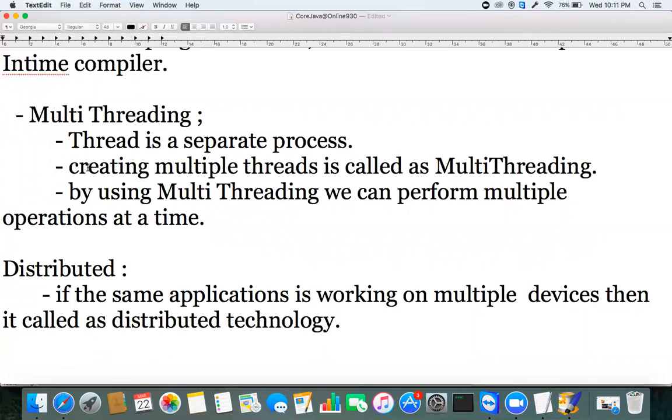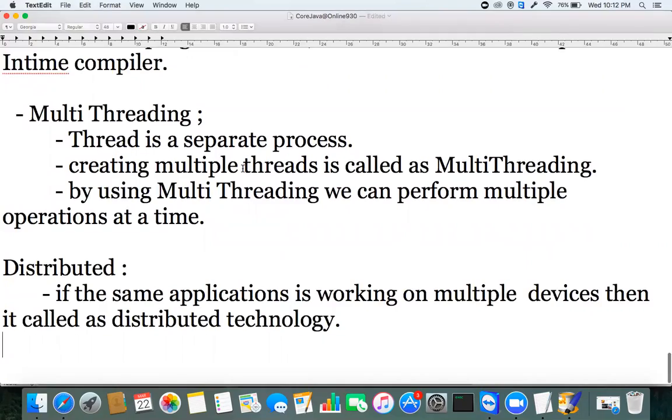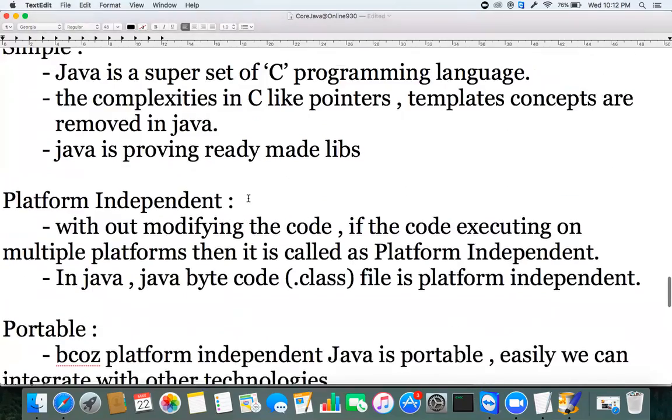a distributed technology. So if we take the Zoom application, we are running it parallelly on multiple systems. We are running the same application on multiple platforms parallelly. This is called a distributed application. The code is written only once, and we can deploy it on different platforms. If the application is running on multiple systems, then it is called distributed. A one-line definition is sufficient. That's what distributed technology is.